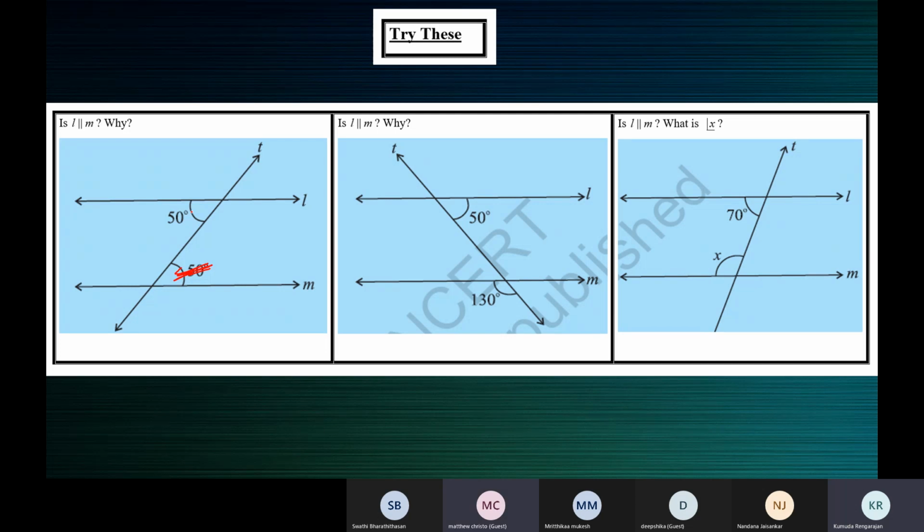Ma'am, one doubt, ma'am. Yes, Matthew. Ma'am, we can't say it by the straight lines. No, because they look parallel, we cannot say that they are parallel, Matthew. Okay, ma'am.